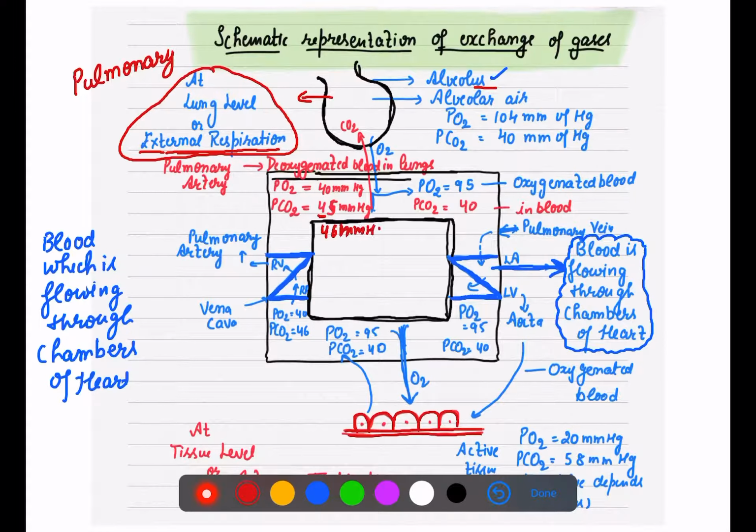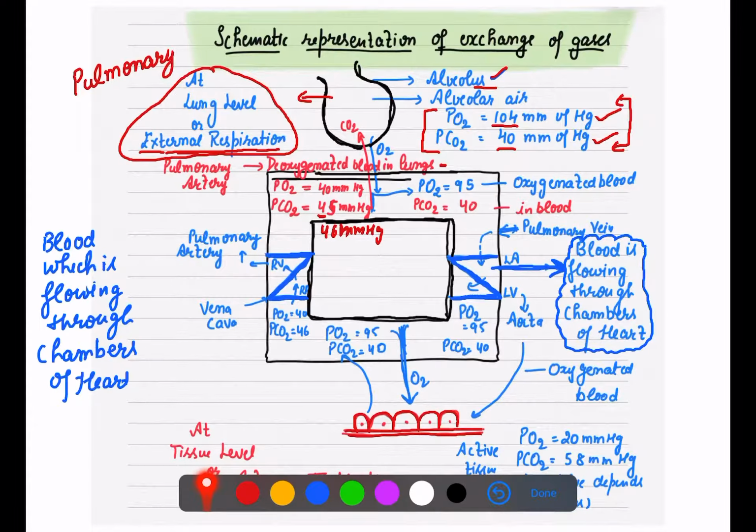mm of mercury, right? Now, what is the partial pressure of gases in your alveoli? We just discussed that partial pressure of oxygen is 104 and partial pressure of carbon dioxide is 40. You cannot change these values which are present in the alveoli. The PO2 in the alveoli is always 104 and PCO2 is always 40. But the deoxygenated blood which is coming to the lungs has partial pressure of oxygen 40 and CO2 45.